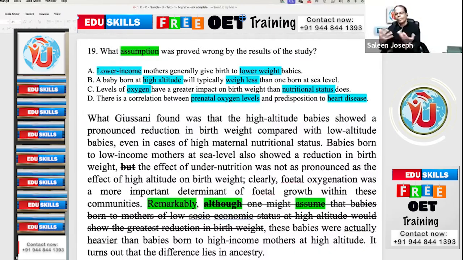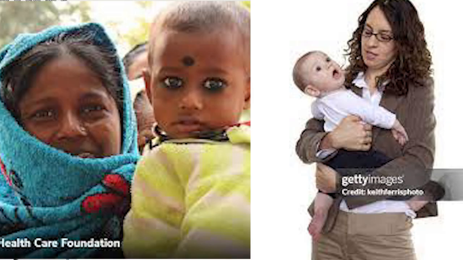Assumption means presumption, not fact. These babies were actually heavier than the babies born to high-income mothers, those who had enough money. They weighed more than babies born to rich mothers. So, poor mothers' babies or rich mothers' babies, which were heavier? Poor mothers' babies, heavier.